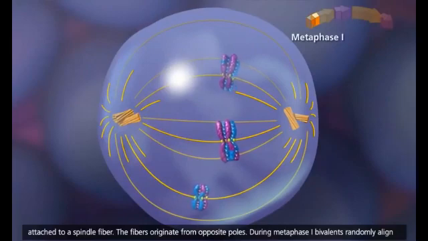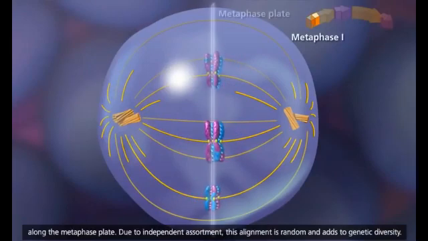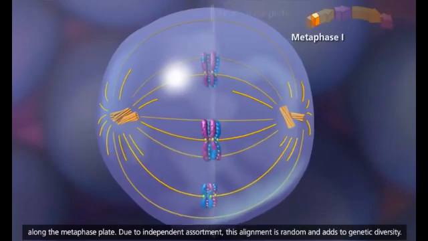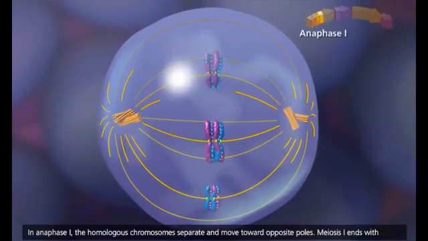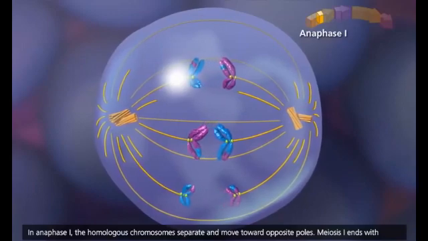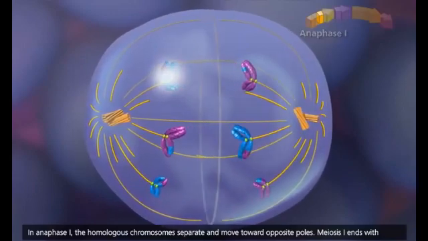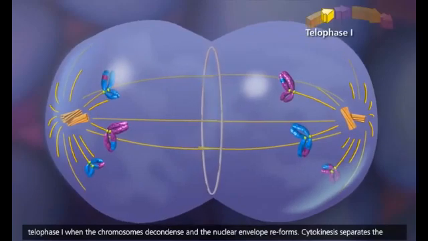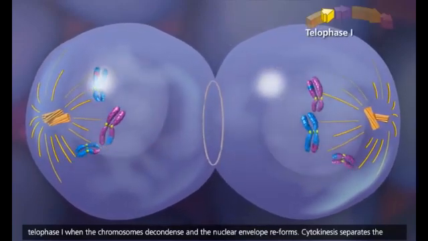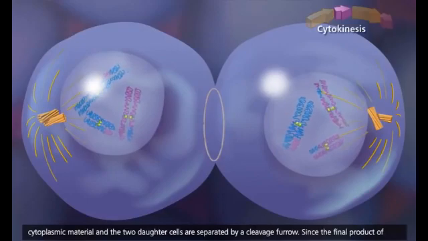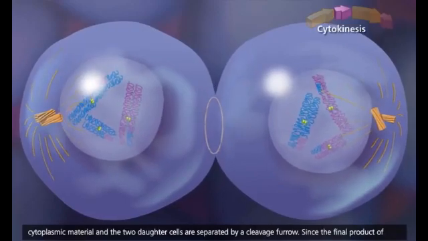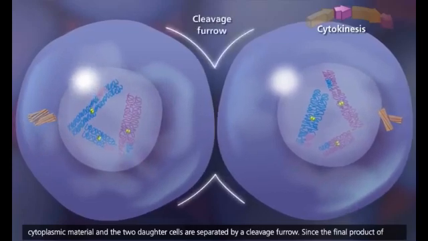During metaphase I, bivalents randomly align along the metaphase plate. Due to independent assortment, this alignment is random, and adds to genetic diversity. In anaphase I, the homologous chromosomes separate and move toward opposite poles. Meiosis I ends with telophase I, when the chromosomes decondense and the nuclear envelope reforms. Cytokinesis separates the cytoplasmic material, and the two daughter cells are separated by a cleavage furrow.